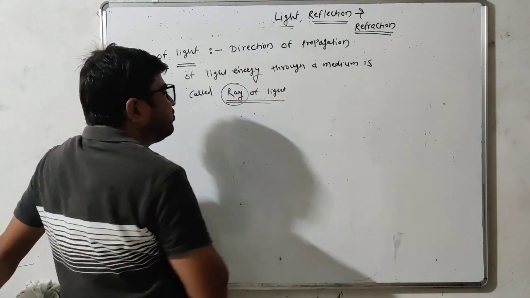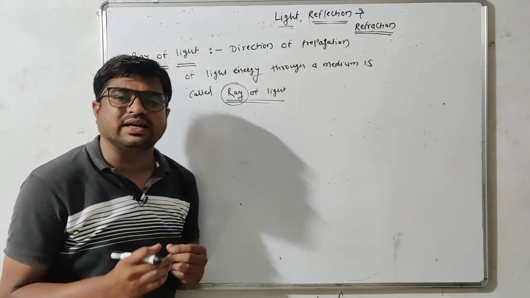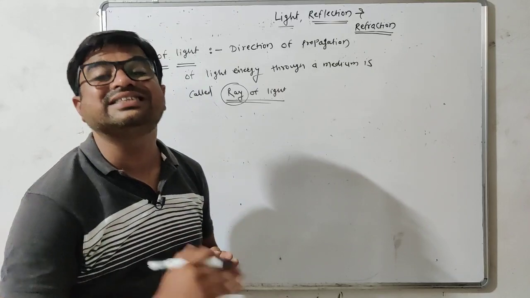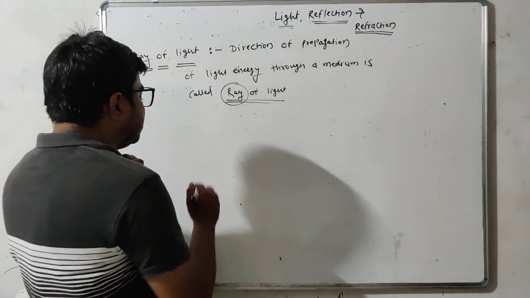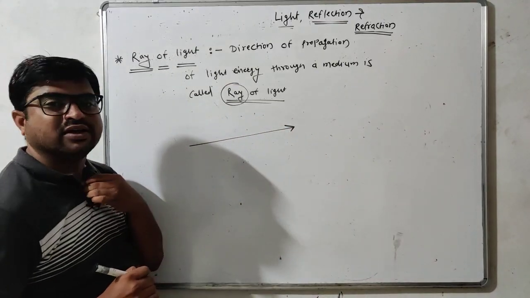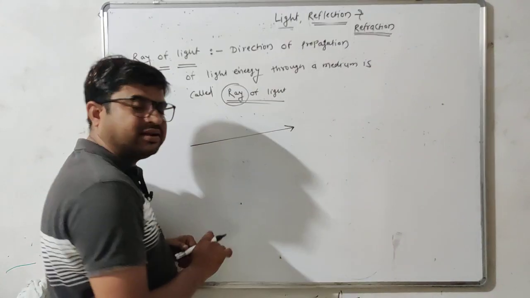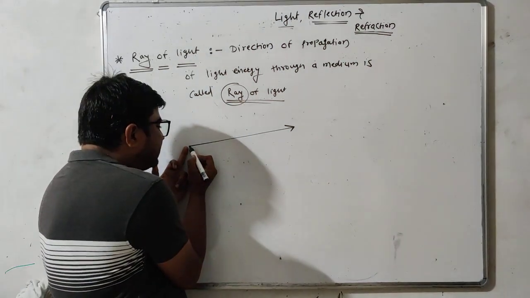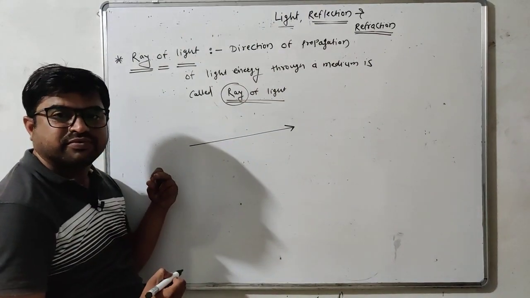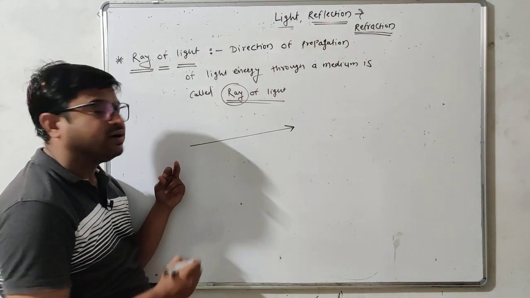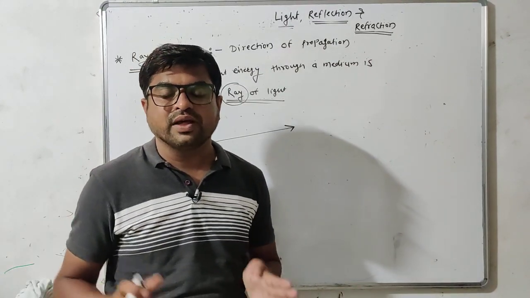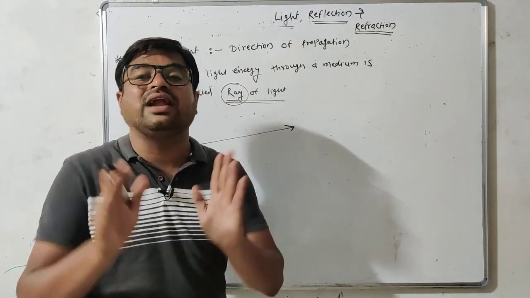Therefore ray of light only represents what? The direction along which light energy is traveling. If we draw a ray like this, it represents that the light energy is traveling along this direction. Got it? And we know that through any homogeneous medium, light always travels along a straight line path.